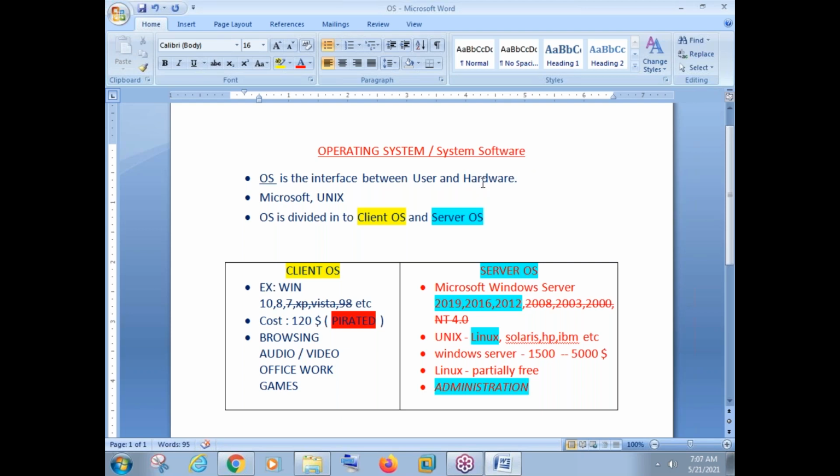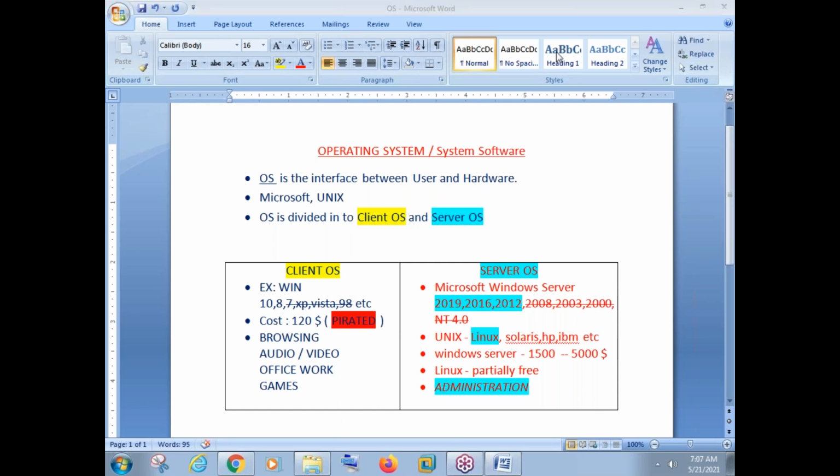Without operating system, we cannot use a machine. So these are the two major companies that design and develop your operating system. One is Microsoft, another one is Unix. From Microsoft, we have many versions, as well as in Unix, we have many versions. Those versions we have already seen. But again, OS is categorized into two types. One is client operating system, and another one is server operating system.